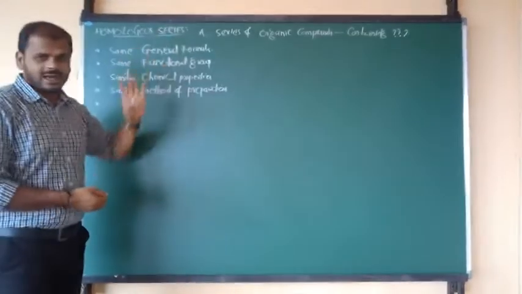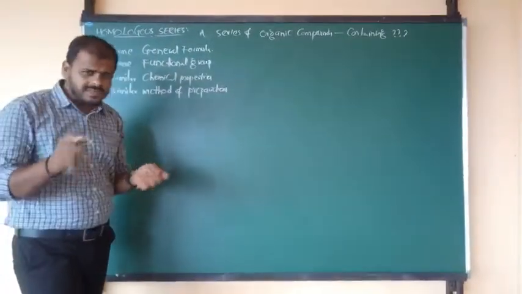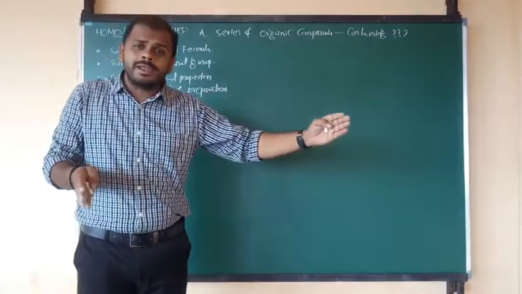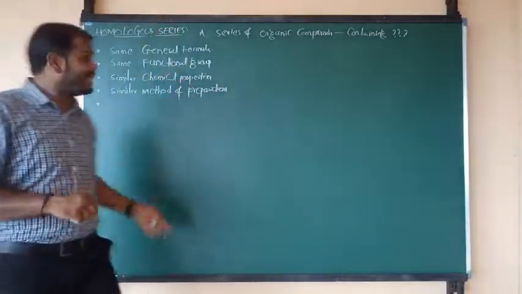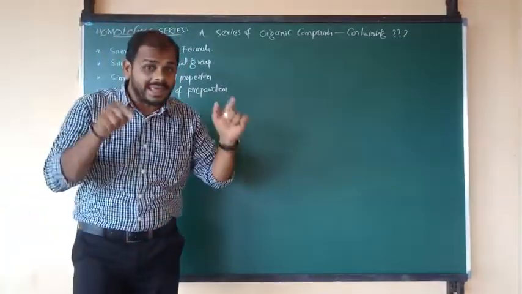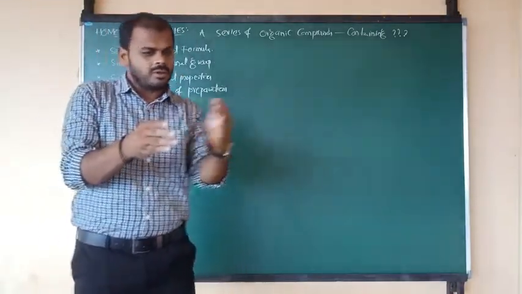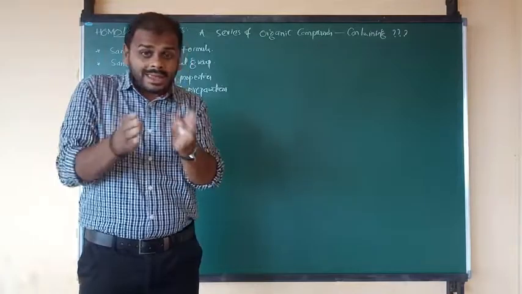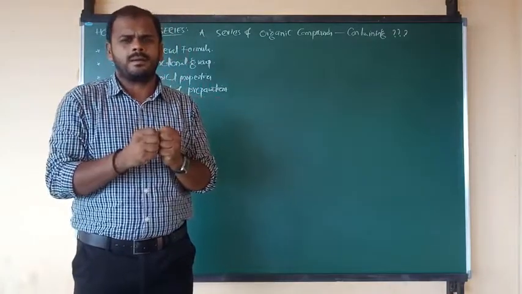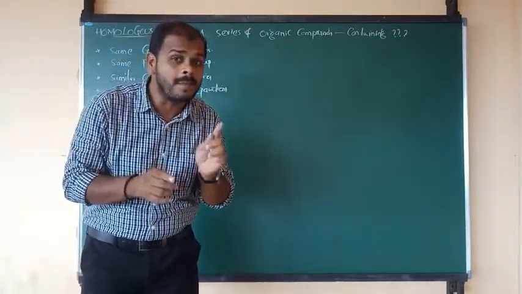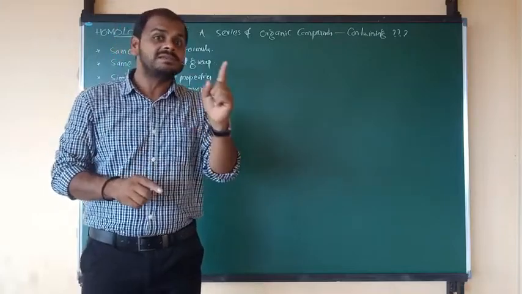Next, a homologous series, as I told you, is a set of organic compounds that should satisfy all these characters. But in that series, between any two adjacent members, from the first member to the second, the second to the third, the gap should be CH2.